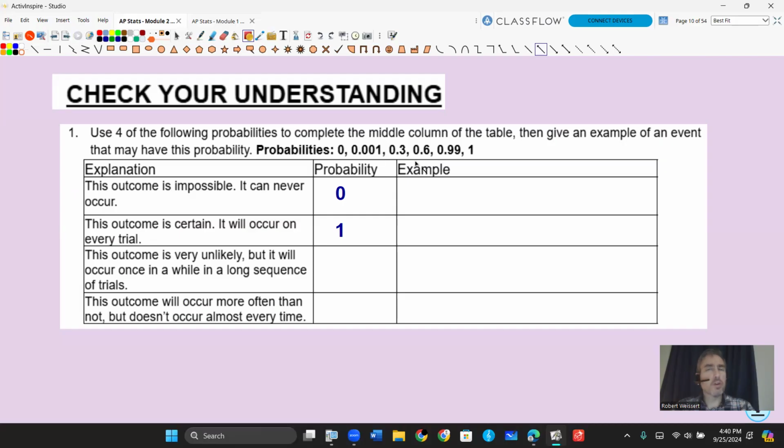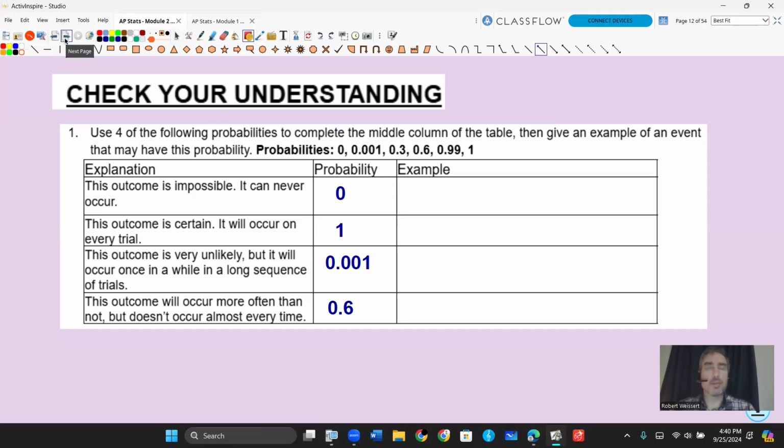Well, we have 0.001 and 0.3. Out of those descriptions, we're going to say it's 0.001, very unlikely. And then the last one, this outcome will occur more often than not, but doesn't occur almost every time. Well, more often than not would be more than 50%, but doesn't occur almost every time. That means that 0.99 probably isn't going to make it there. So 0.6 would be the better option. Think of some examples that you could use to come up with that.